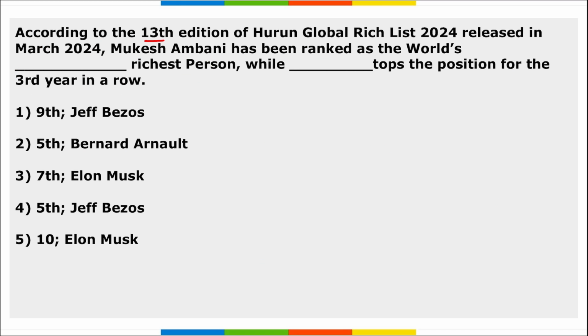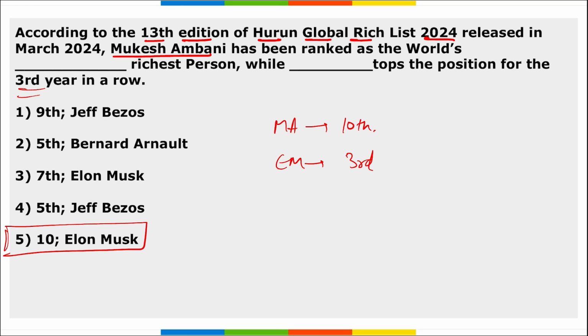Next, according to the 13th edition of Hurun Global Rich List 24 released in March, Mukesh Ambani has been ranked as the world's dash richest person. So Mukesh Ambani, he is the world's 10th richest person, and Elon Musk topped the list for the third time in a row. So right option here becomes option 5, that Mukesh Ambani is on the 10th position and Elon Musk is on the first position. Net worth of Elon Musk is close to $231 billion.